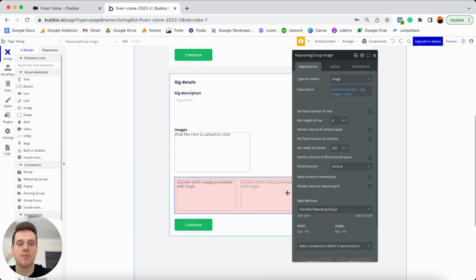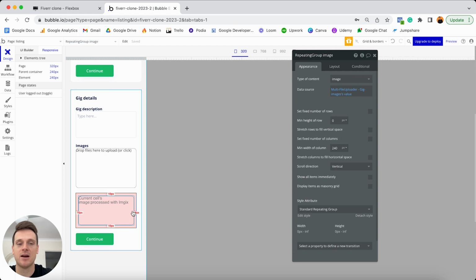So if I select my repeating group cell, I can now update the minimum width to be 240 pixels. And look, if I jump into my responsive tab here, this element is still fully responsive. But if I make this 250 pixels, what you'll see is that our image now doesn't fit to these responsive settings. So that is how you can calculate and create the perfect responsive experience. It's just some basic math. But thankfully, that is all we'll need to configure when it comes to the settings of a repeating group.